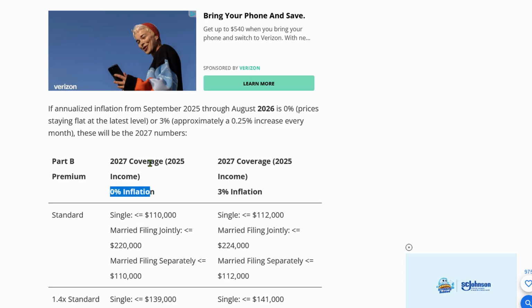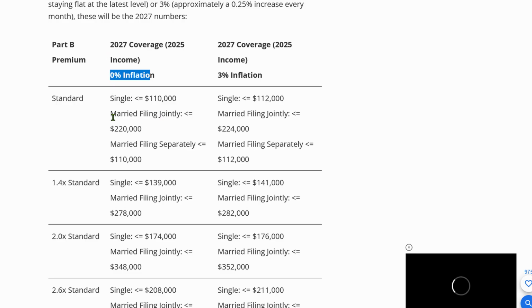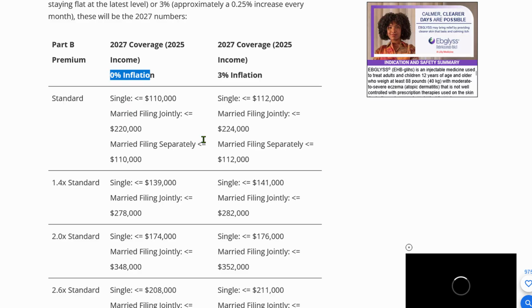So for 2027, married and filed jointly, the top limit would be 220. And if you want to go into a little surcharge, you then get 278. And you can see the different amounts. And if there is inflation, you go into these higher amounts. But I would pick the 0 because you don't want to take any chances. Because if you go $1 over this amount, it's going to put you into the next IRMAA bracket, which would cost you a lot more.